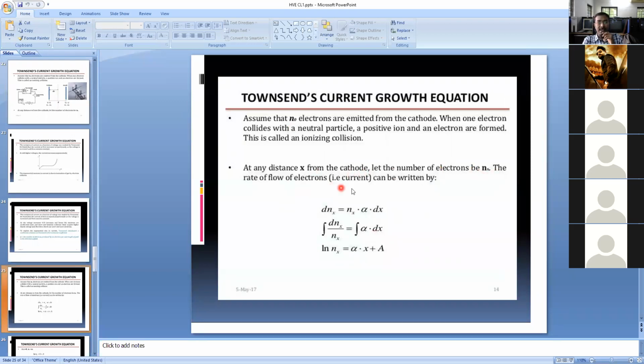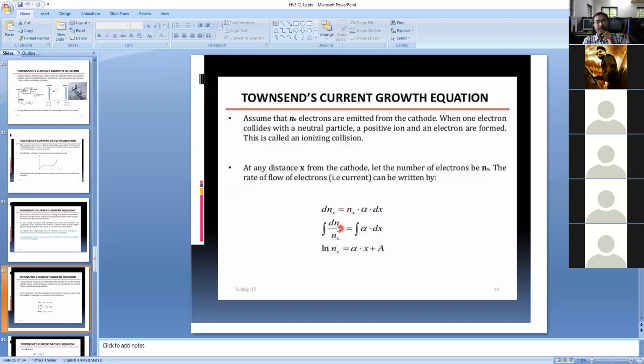The rate of flow of electrons is called current. A change in the number of electrons means a change in current. So the change in the number of electrons, dn x, is proportional to n x into dx. Introducing the proportional constant alpha, the first ionization coefficient, dn x is equal to n x into alpha into dx.